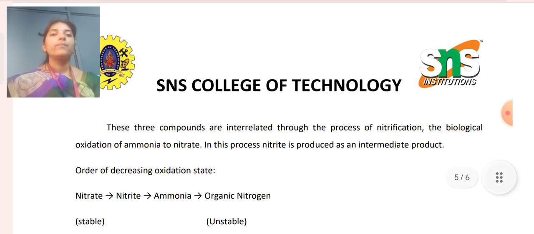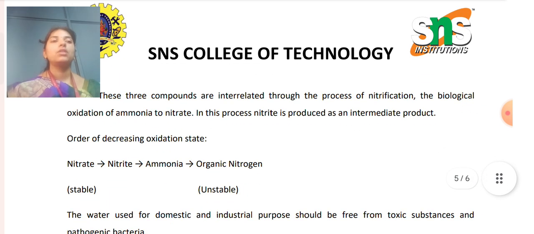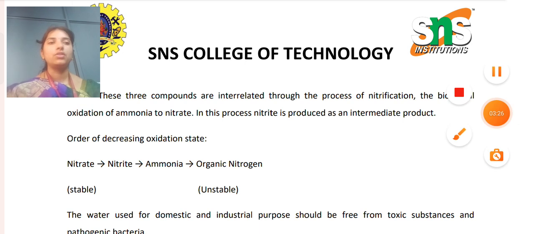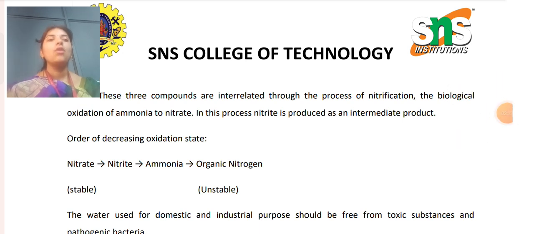And the last, the three components are interrelated through the process of nitrification, the biological oxidation of ammonia to nitrate. In this process, nitrite is produced as an intermediate product, in order of decreasing oxidation state.